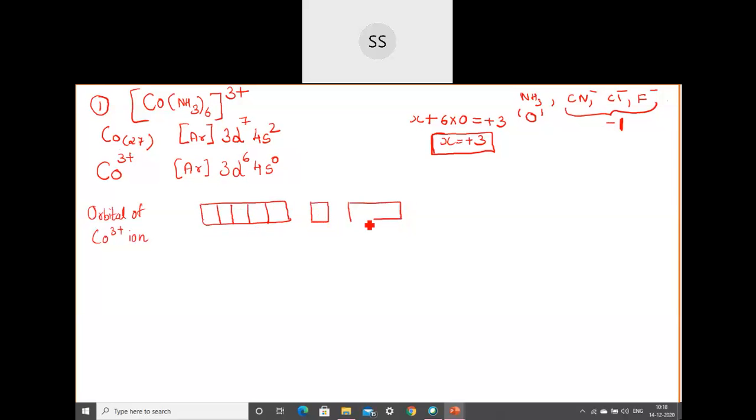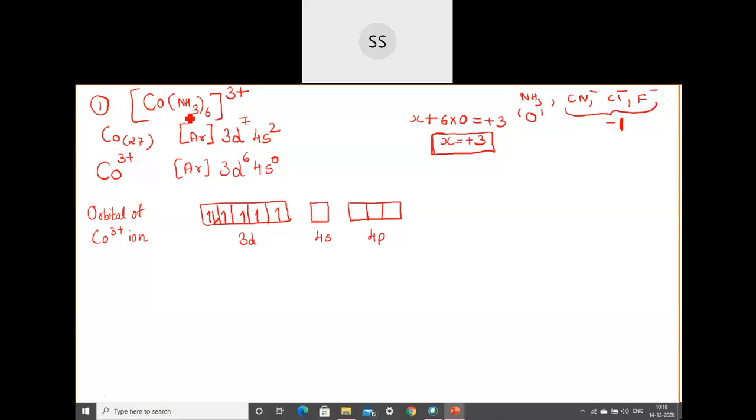Then after that there is the 4p orbital available. Okay, in the fourth shell you will see there is 4s, 4p and 4d, but they will be empty. And the electrons which are present, they are present only in the d orbital. So I will write down here it is 3d, and this is 4s, and here we have 4p. Now, how many electrons are there in 3d? The number of electrons is 6. So fill these electrons based on Hund's rule. Initially, they should be singly occupied. Then they should start pairing up. So I have put 6 electrons all together in the d orbital. Once you are done with this, this is the initial adjustment which you have to keep ready. And then you will go for the ligand.